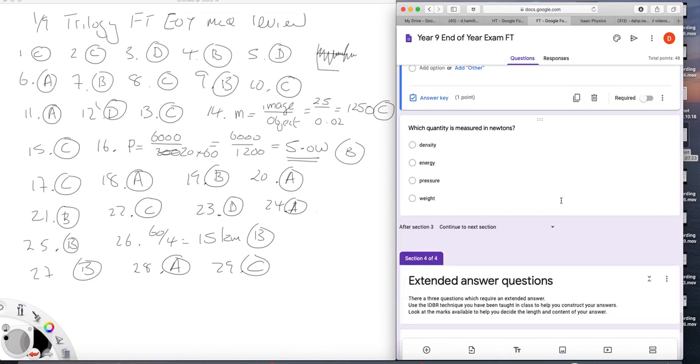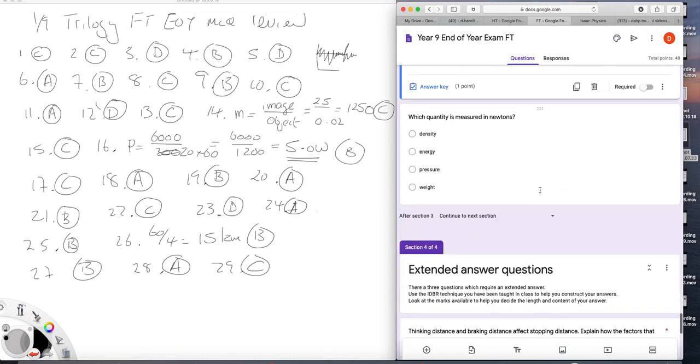Which quantity is measured in newtons? Well, that would be weight, because newtons is the unit for force, and density, energy and pressure are not forces, although pressure is related to a force. 30. D.